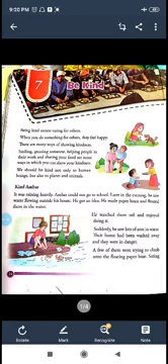What did Ambar make? Ambar made paper boats. What was the boat made with? The boat was made with paper. What did Ambar do with the boats? Ambar floated them in the water. Ambar floated what? Ambar floated the boats. Where did Ambar float the boats? Ambar floated the boats in the water which was outside his house.